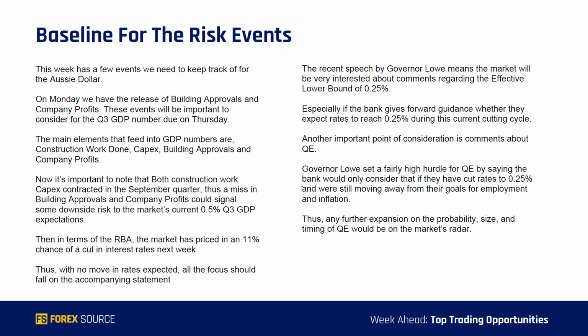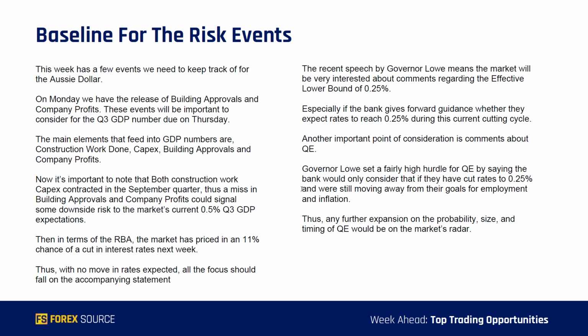Now, it's important to note that both construction work as well as capex contracted in the September quarter. Thus, a miss in building approvals and company profits could signal some downside risk to the market's current 0.5% expectation for Q3 GDP. Then, in terms of the RBA meeting, the markets are pricing in just an 11% chance of a rate cut in this meeting. Thus, with no move in rates expected, all the focus should fall on the accompanying rate statement.